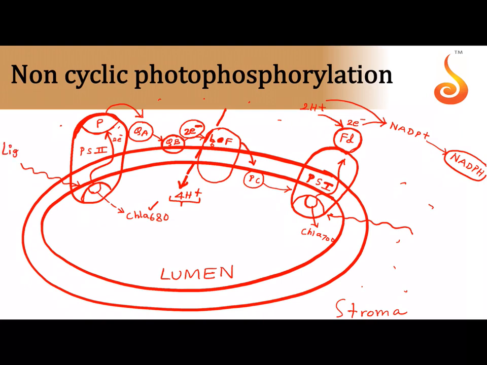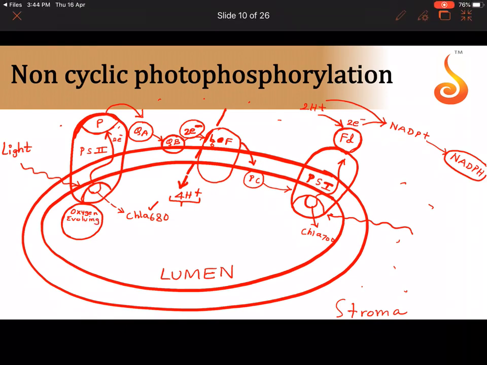Another thing is, in the PS2, when light falls onto PS2, there is a special complex on the luminal side of PS2 which is called the oxygen evolving complex, which is abbreviated as OEC. Now what this complex does is, when light falls onto this chlorophyll A, the light harvesting complex of PS2, so please remember this PS2 is what has this complex that is called oxygen evolving complex.